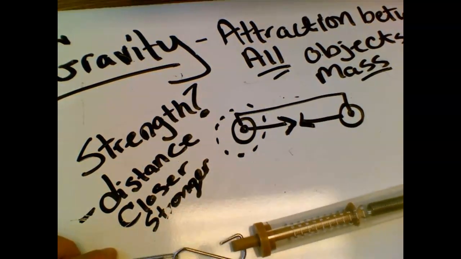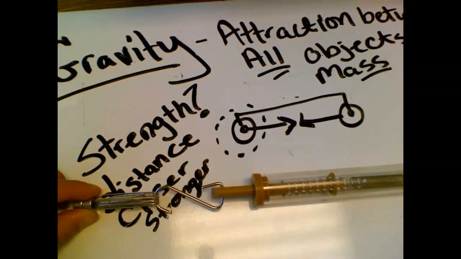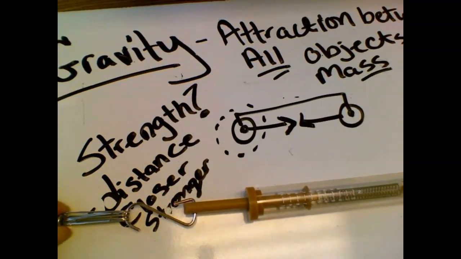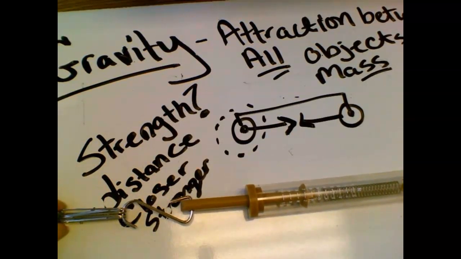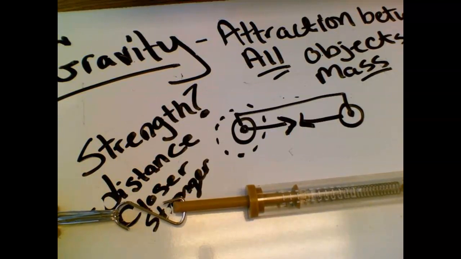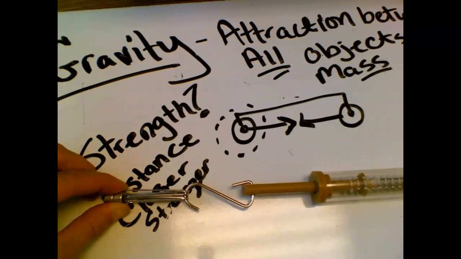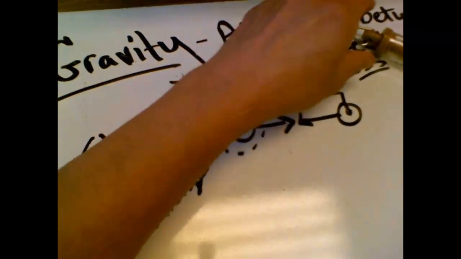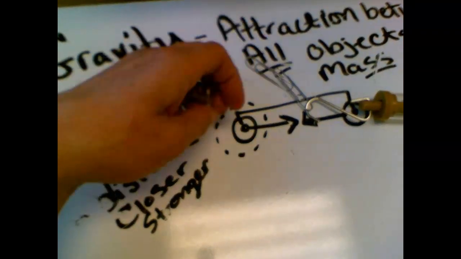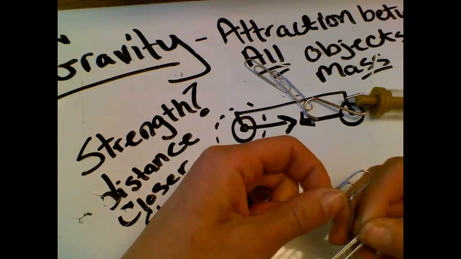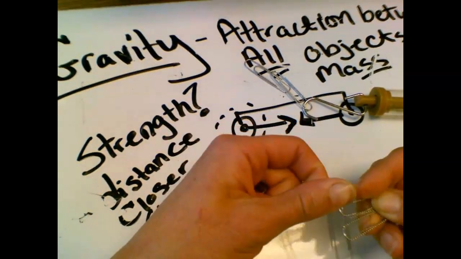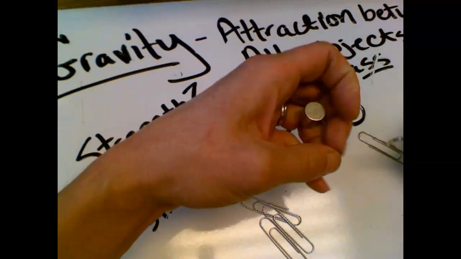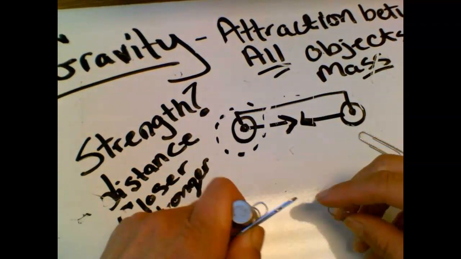So we can see here, I don't even know how many I have on here now, 5, 6, but look at how much force it takes to separate those. I'm still pulling, still. And that took about 10 newtons of force for me to separate those. So we can see that the number of paper clips, the amount of stuff, or what we can call mass, the more mass it has, the more gravitational force.